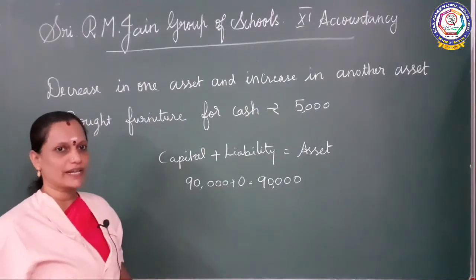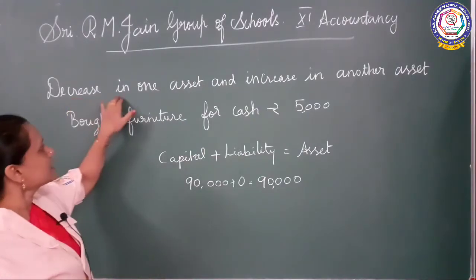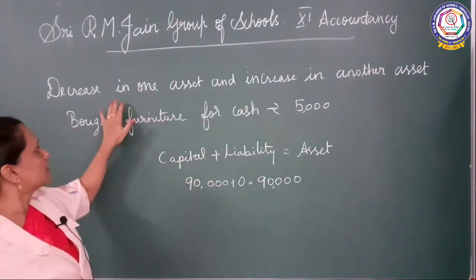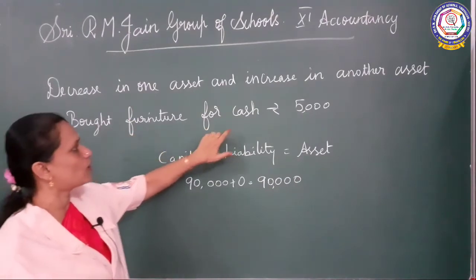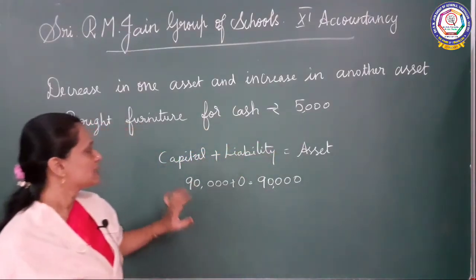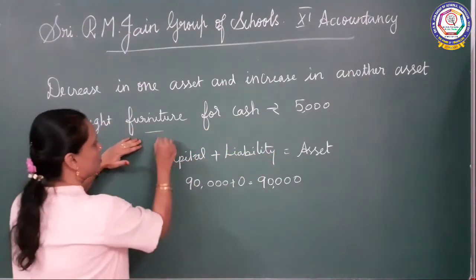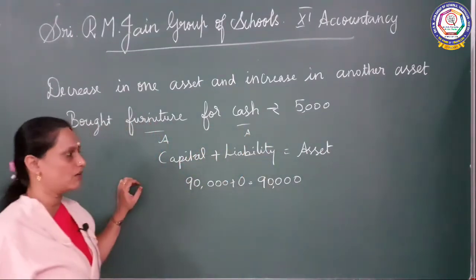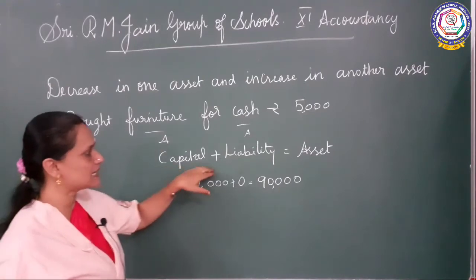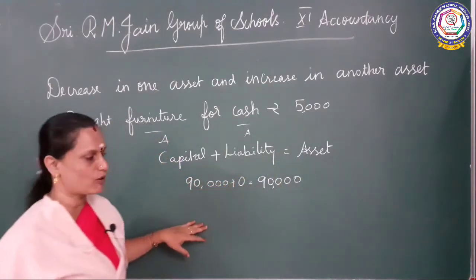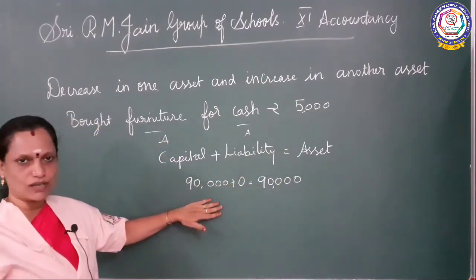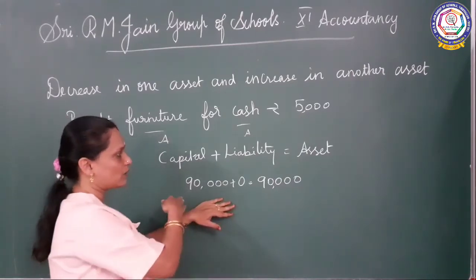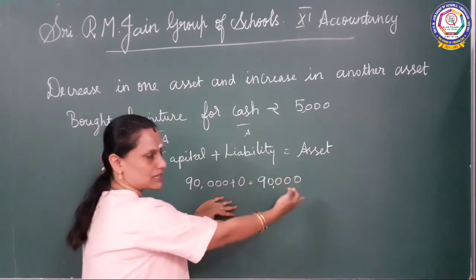One more example we can see: decrease in one asset and increase in another asset. Bought furniture for cash rupees 5,000. Furniture is an asset and cash is also an asset, you know very well; it is a real account. The formula is capital plus liability equals asset. In the last example we got 90,000 capital and 90,000 asset.